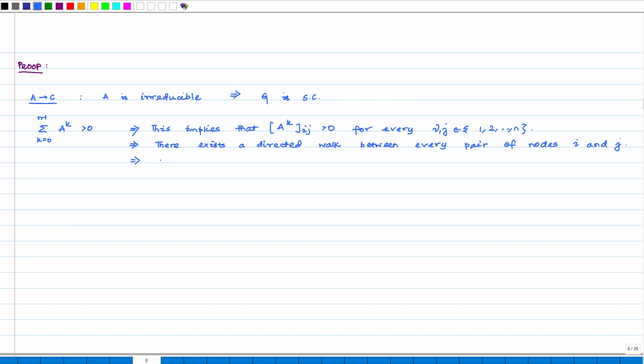Which simply implies that G is strongly connected.